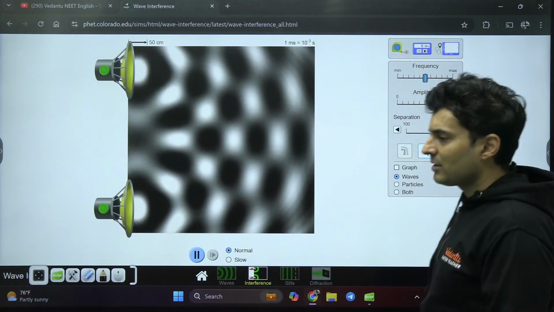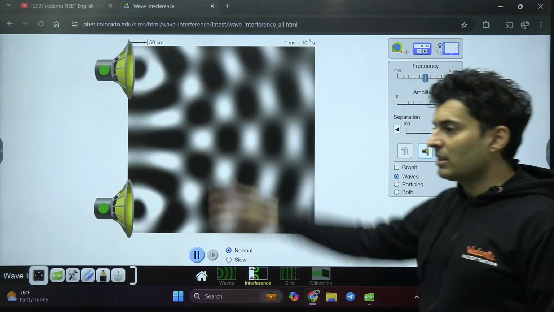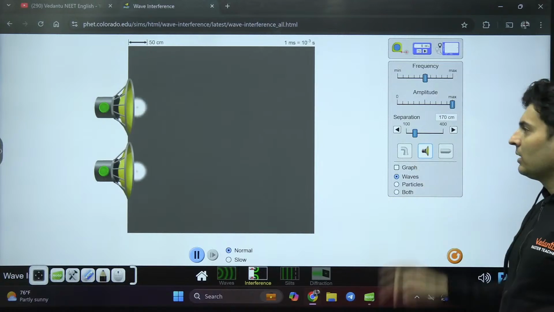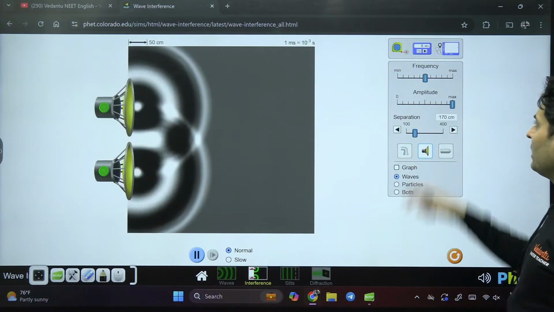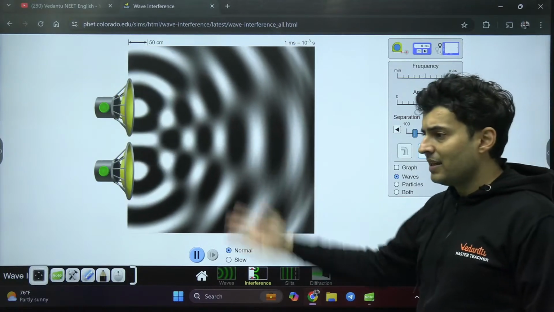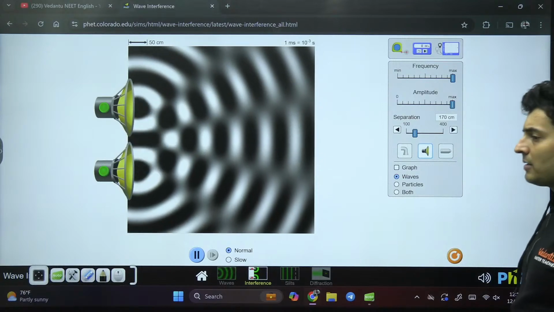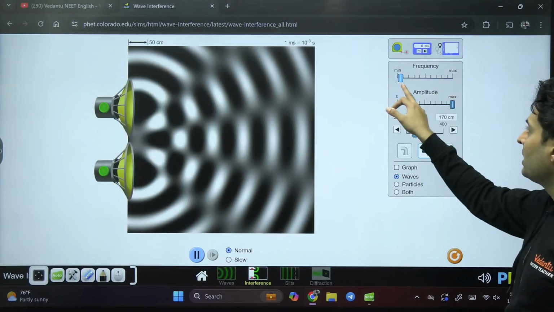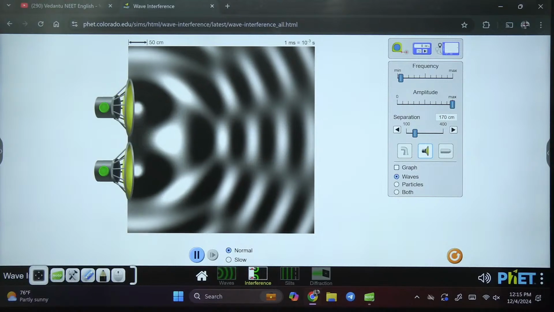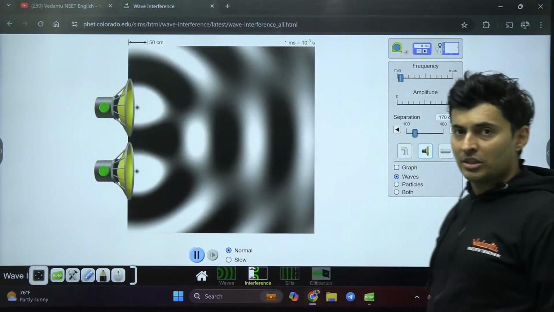So the interference patterns change as you change the distance between the sources, and not just that, it also depends on the frequency. If I increase the frequency, you can see how the interference patterns will change. Yes, the interference pattern has changed. I have increased the frequency. If I reduce the frequency, again the interference pattern which is obtained will again change, obviously.